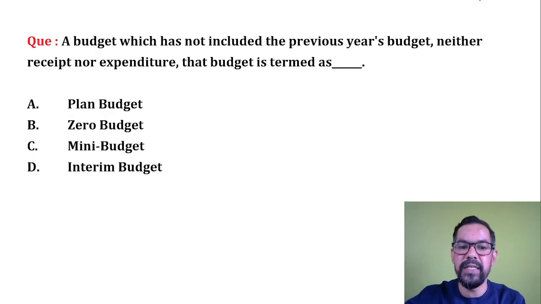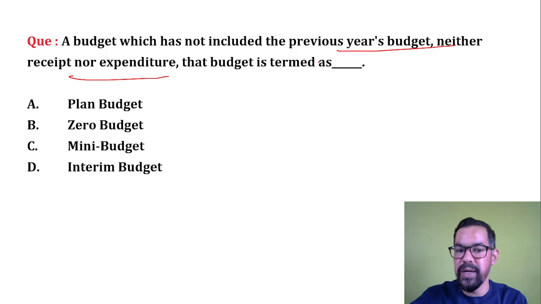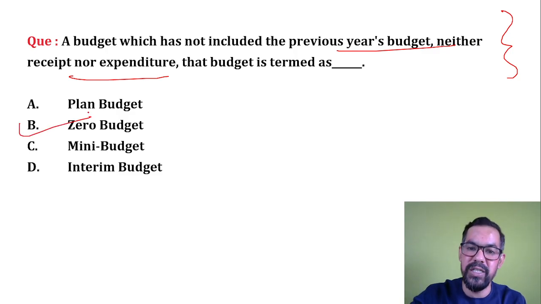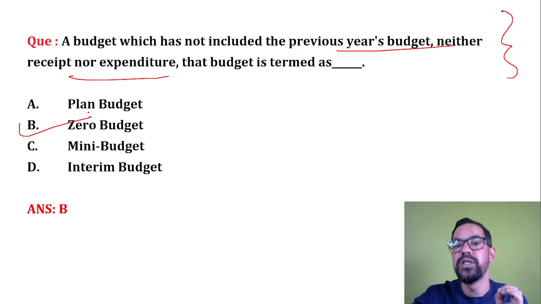A budget which does not include the previous year's budget, neither receipt nor expenditure, is generally known as zero based budget, because we have actual numbers. In this one we have actual income and actual expenditure, so that is generally called zero based budget.